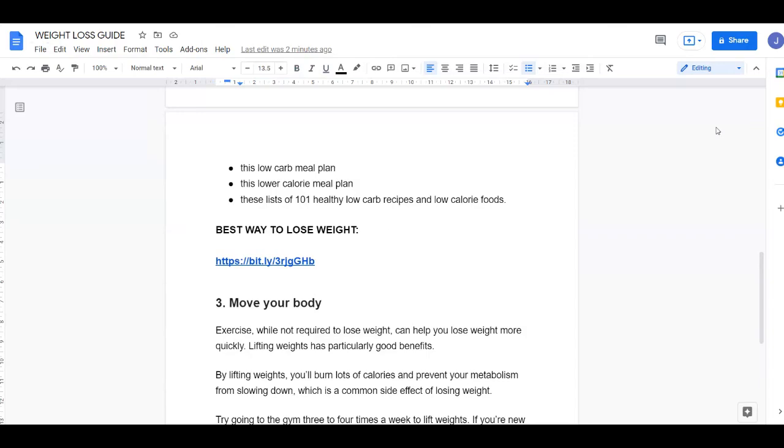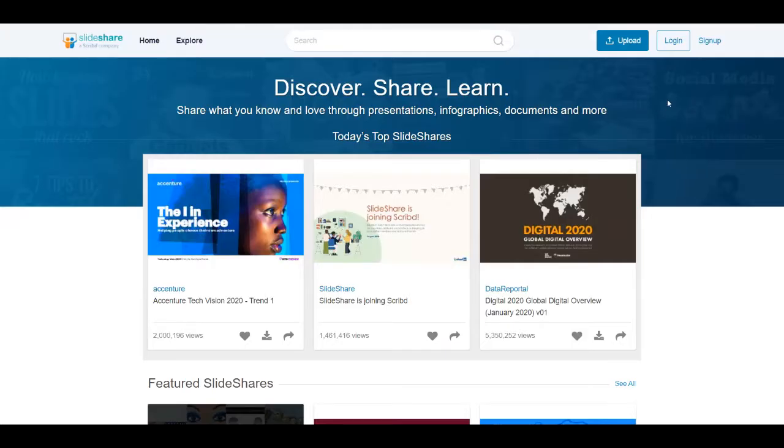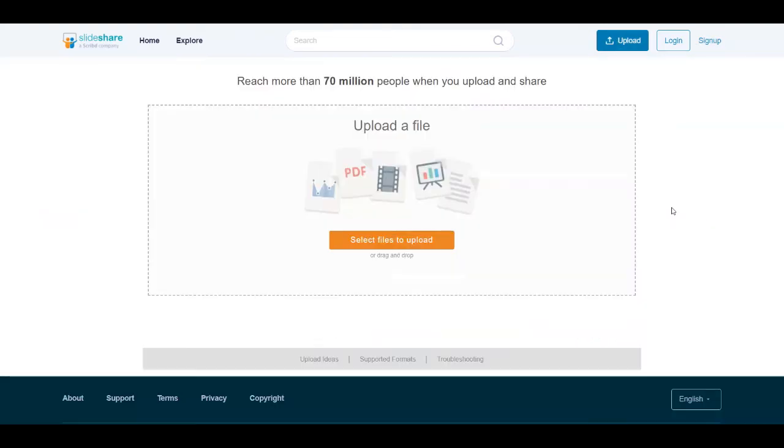Once you have it on your computer, you need to create an account for absolutely free on SlideShare by clicking on the sign up button up here. Then you need to click on the upload button and select the files that you want to upload, and it's going to be the PDF document that we created before from Google Docs, which includes a weight loss guide and our affiliate link that we are going to promote for that product from Digistore24. Then you're going to publish it.